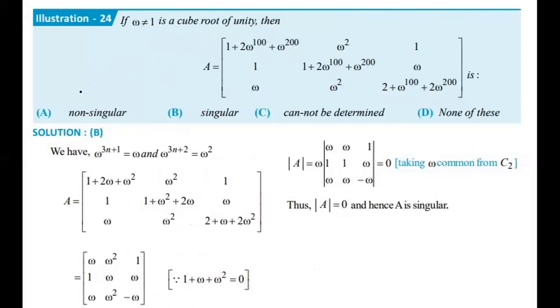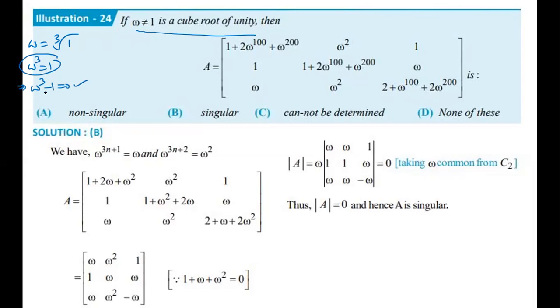First, for some students who were absent last week, I'm giving the concept once again. Omega is a cube root of unity. What is the meaning? Cube root of unity means apply cubing on both sides: omega cube is 1. That means omega cube minus 1 is equal to 0. So this is a cubic equation.